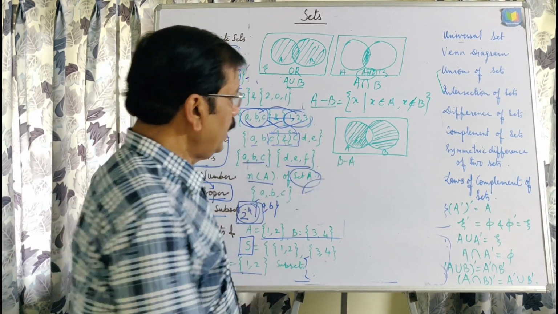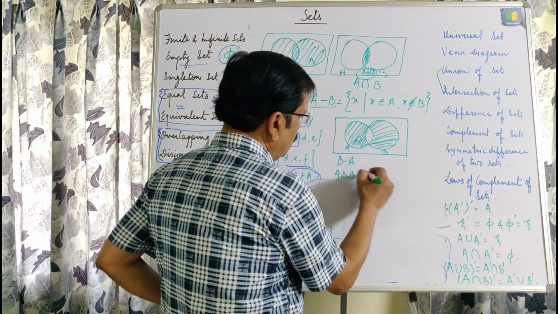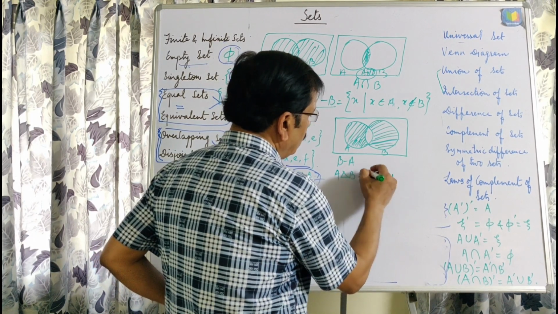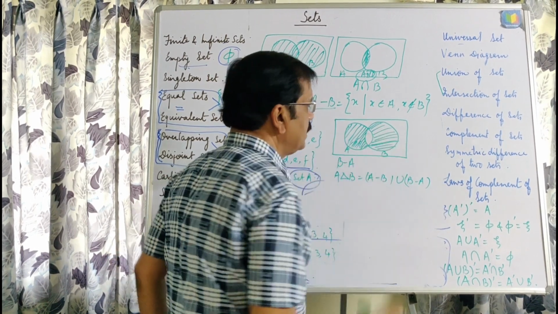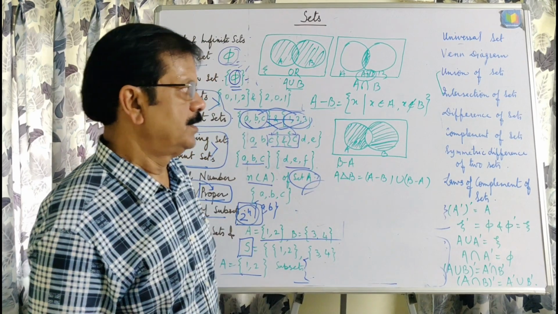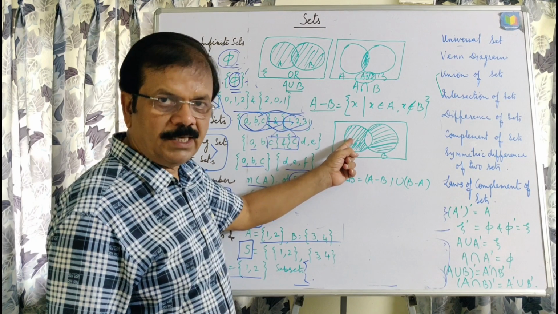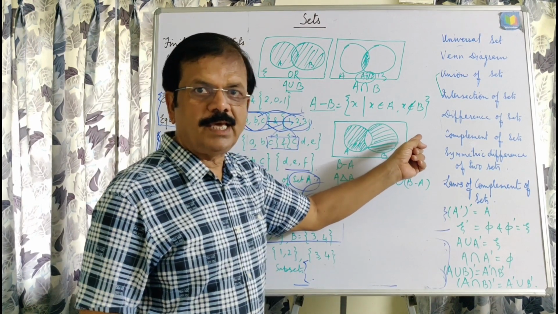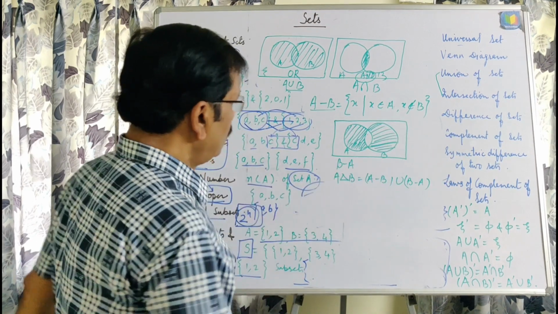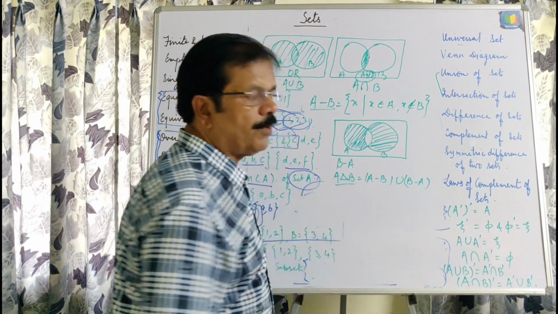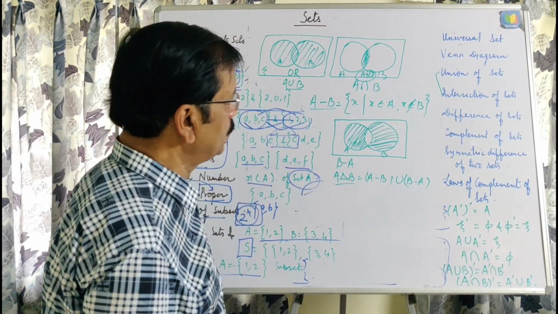Now, A minus B union B minus A is called the symmetric difference of these two sets. Symmetric difference of these two sets, that is A minus B union B minus A. Now this is also a very important term I used here, and it can be asked in the examination also.